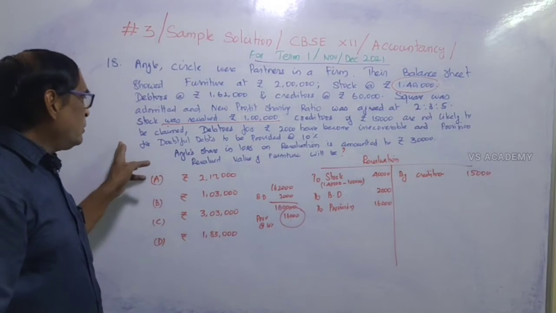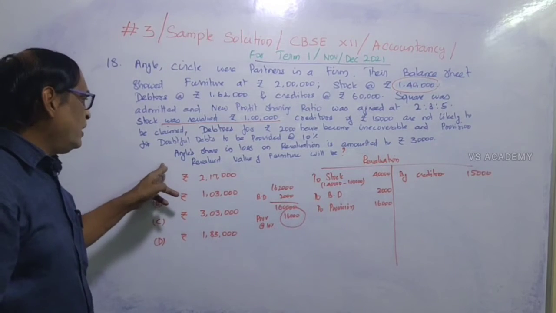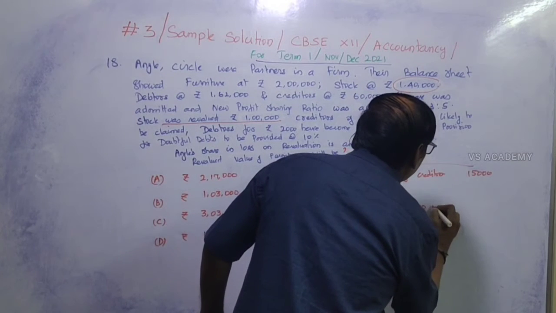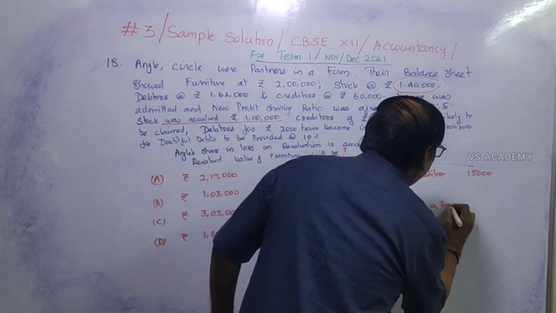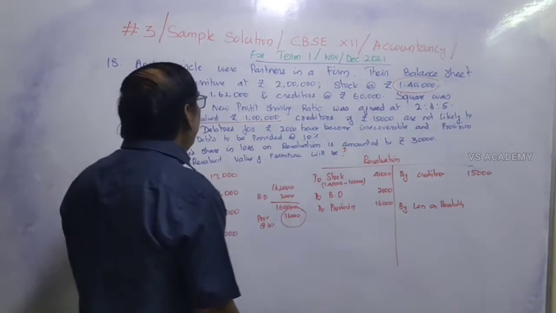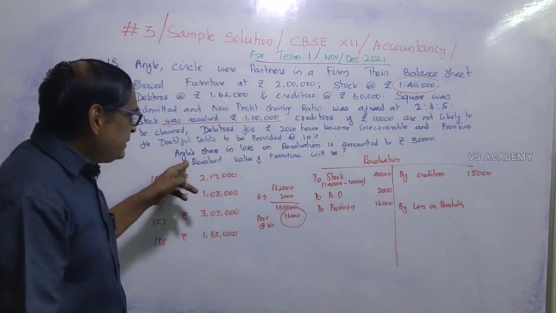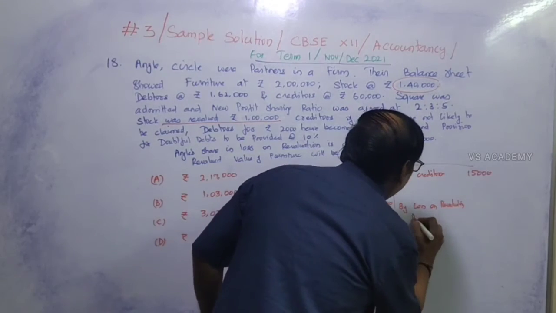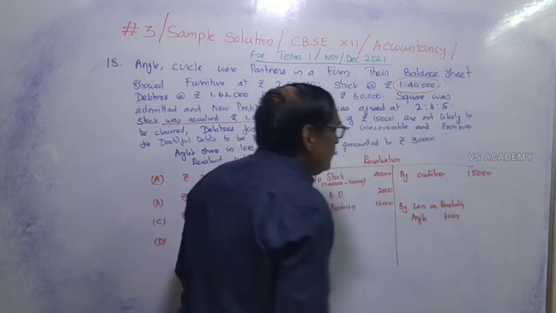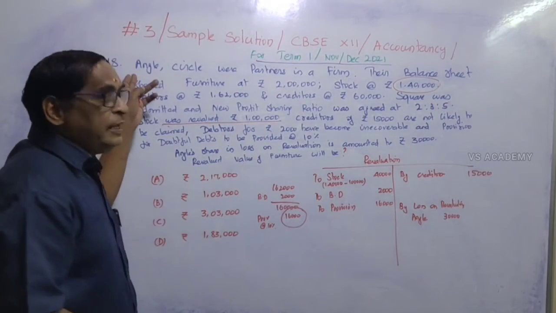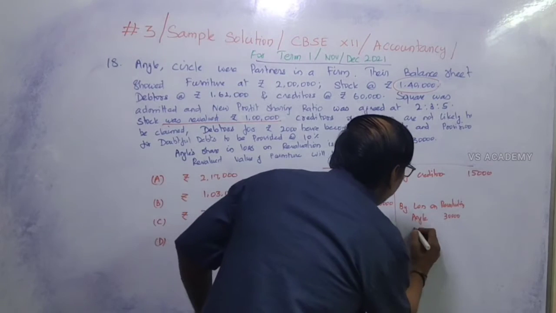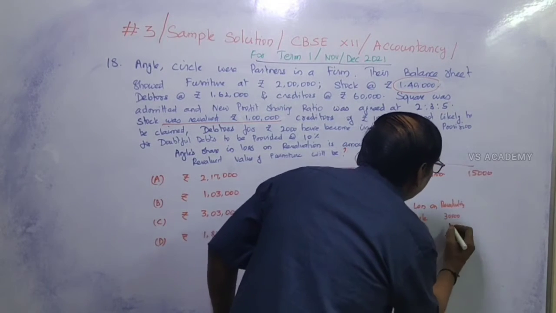And then loss on revaluation. What is the loss on revaluation? By loss on revaluation, that is Angle's share, Angle's share is rupees 30,000. So we have to assume they were sharing equally. So what should be the share of Circle? The same amount, 30,000 rupees.